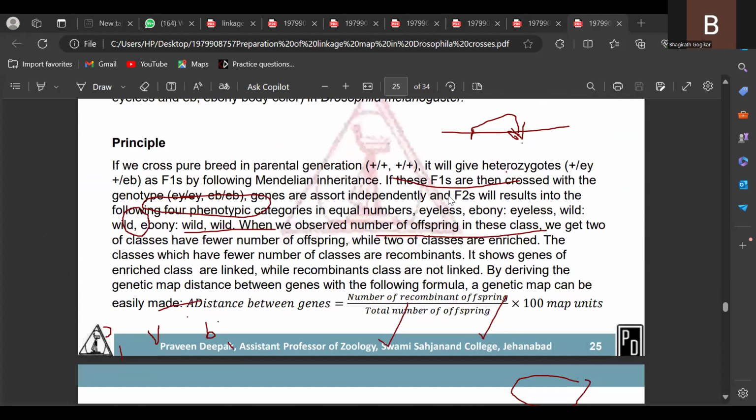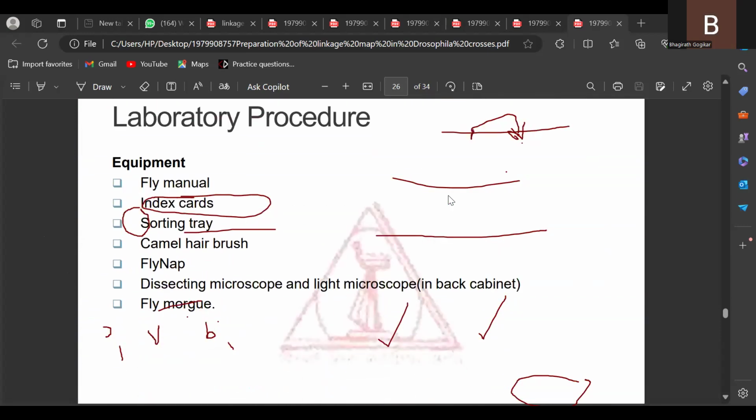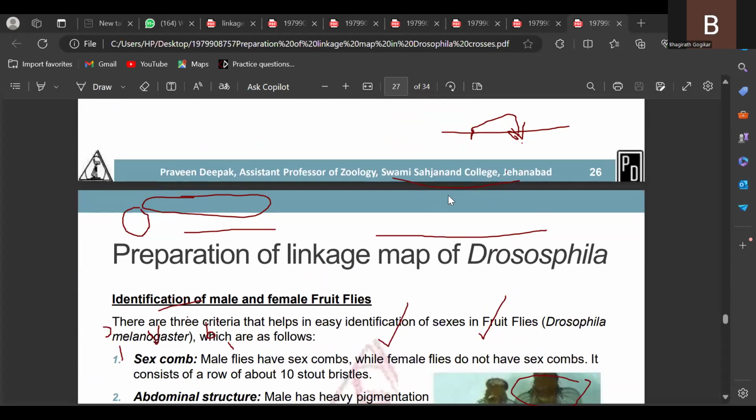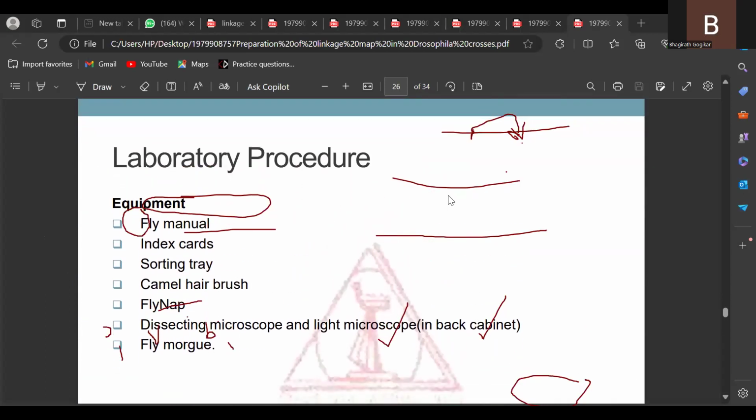So these are all very huge things. We don't want these steps. Today I will try to explain how to construct the genetic maps with reference to the 2-point test cross and 3-point test cross. In the 2-point test cross, 2 parental type combinations are there, and 2 non-parental combinations are there. So I will go through some questions, then you can understand.